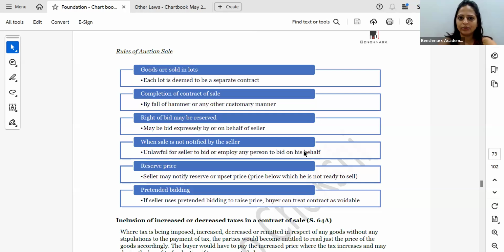Tomorrow we will first start with partnership, then go to companies, and then finally we will go to the LLP Act. I also want to revise the first unit, so I'm not sure if we'll be able to finish everything tomorrow. In case we are not able to finish, we can have a 1 hour lecture on Thursday and finish whatever is pending. Or we can extend tomorrow's lecture, but I have a back-to-back lecture tomorrow, so I'm not sure if we can extend. Let's see tomorrow how it goes and then decide.